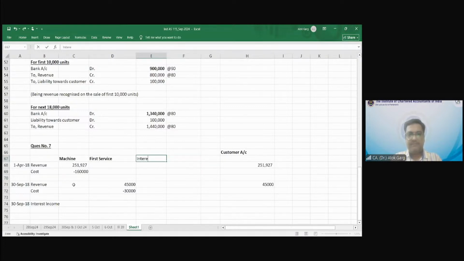Interest income. Will it be there or not? By how much? What is the amount of revenue? What is the amount by which the customer is getting debited? 251927 multiply by 5%.